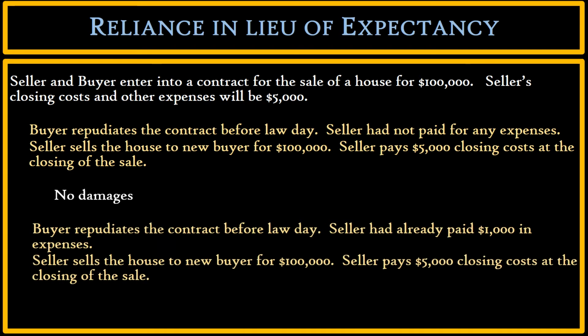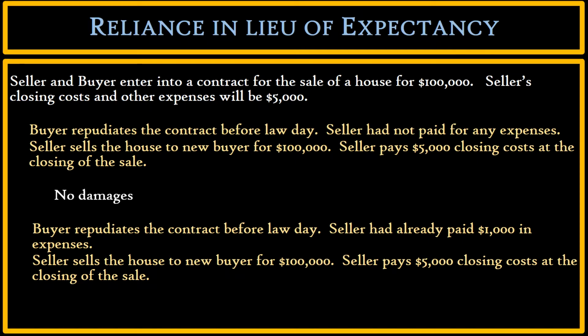Let's change it a little bit. Buyer repudiates the contract before law day. Seller had already paid $1,000 in expenses. Seller sells the house to a new buyer for $100,000. Seller pays $5,000 closing costs at the closing of the sale.